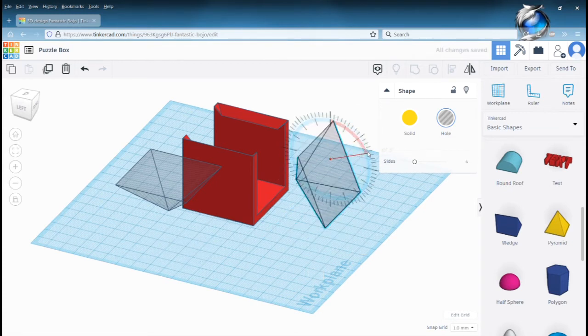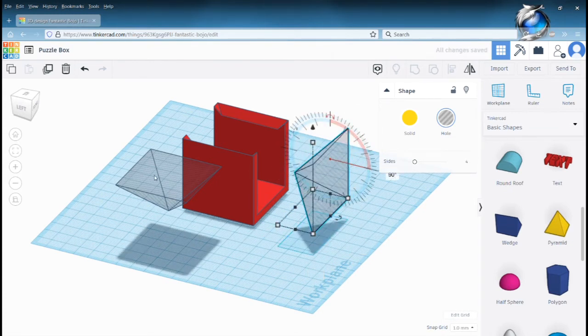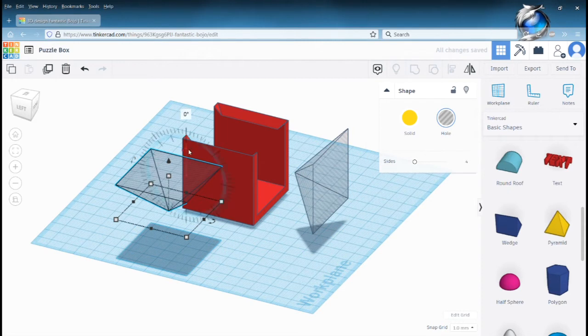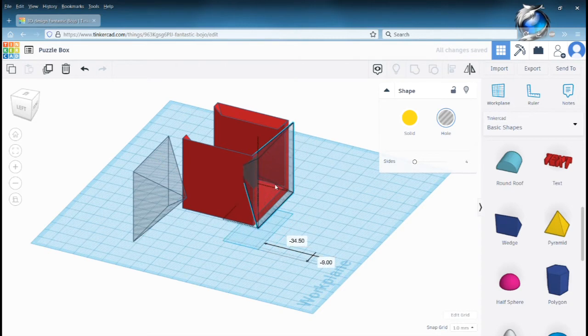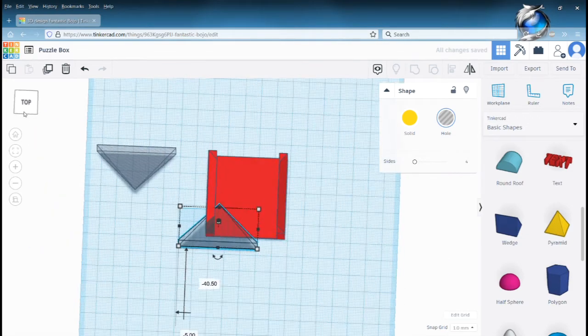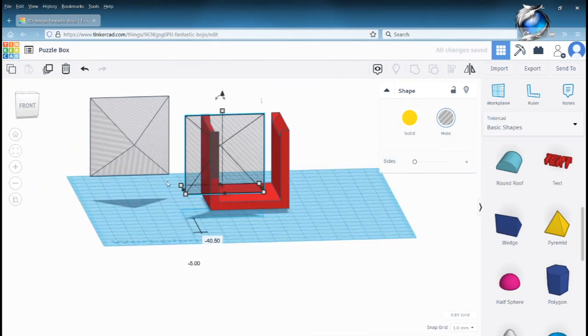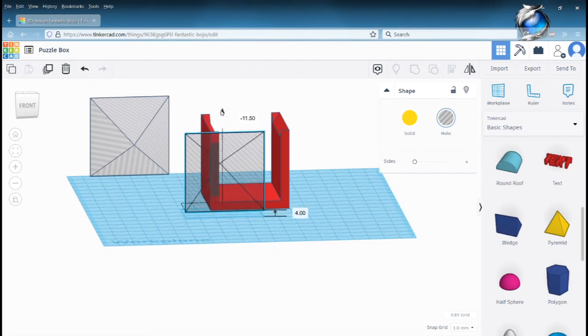Rotate 90 degrees so it faces. Rotate this one the other way. And move them into position. And this time you want to make sure that the bottom edge is actually touching the work plane.